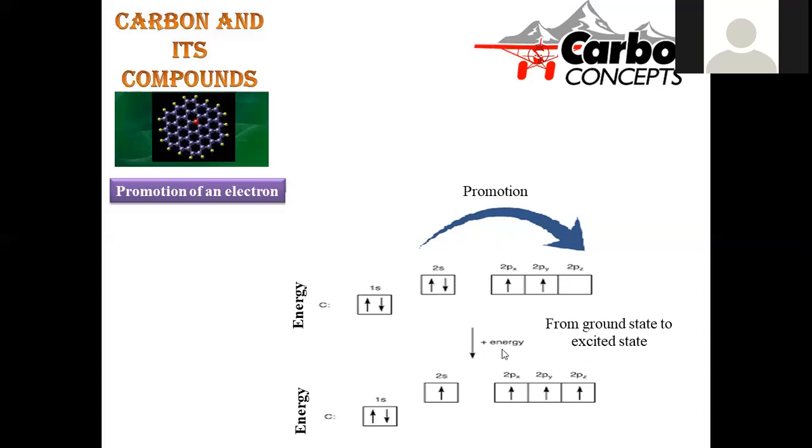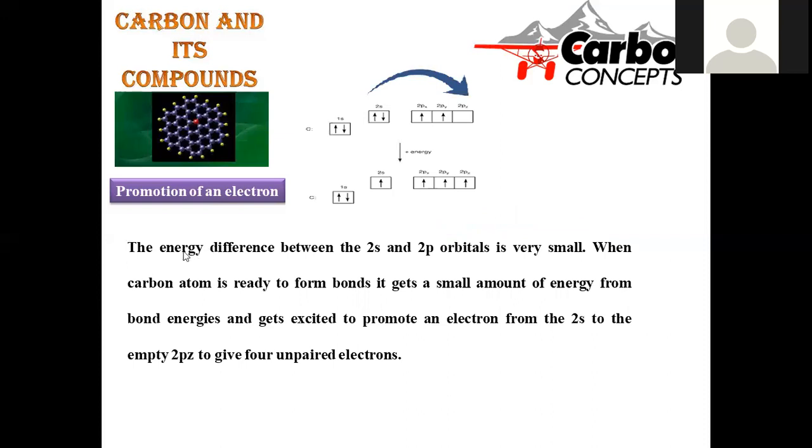When energy is supplied from an external source, what happens? One of the electrons is promoted to the 2p orbital, so that it turns into a 2s1 2p3 electronic configuration. This is the system after supplying the external energy. This is the excited energy level, where an electron is transferred from the 2s to the 2p sublevel. The energy difference between 2s and 2p orbitals is very small, because both lie in the valency shell, and the orbital energy difference is infinitesimal, so it is convenient to promote the electron from 2s to 2p level.